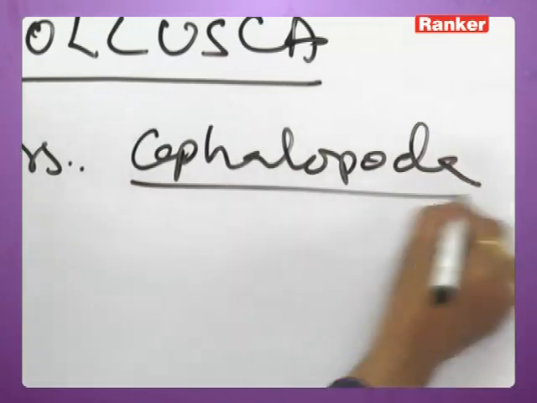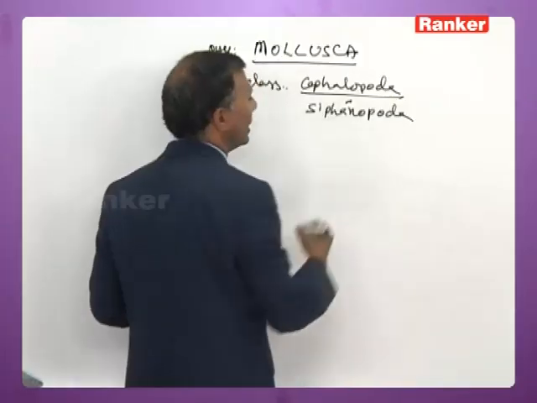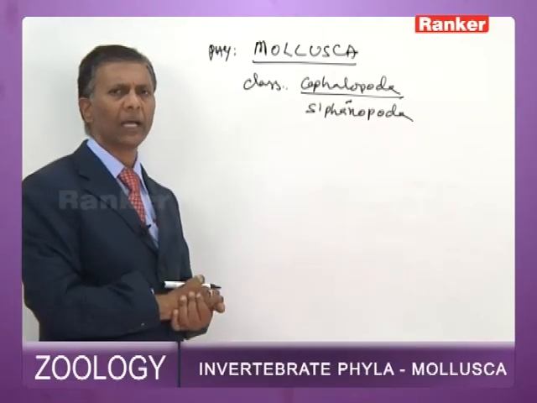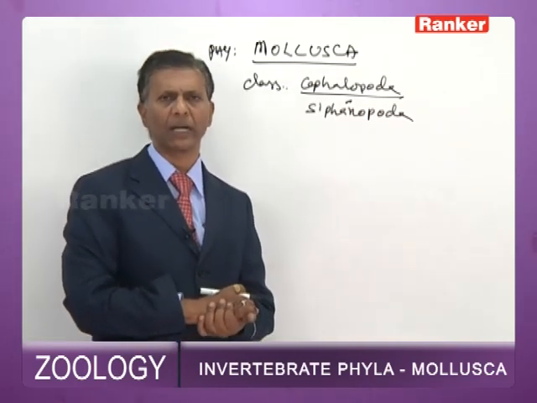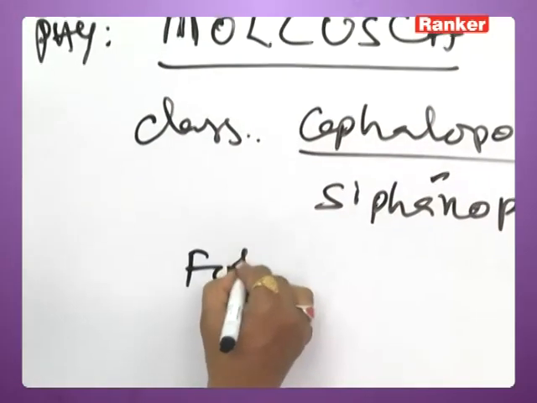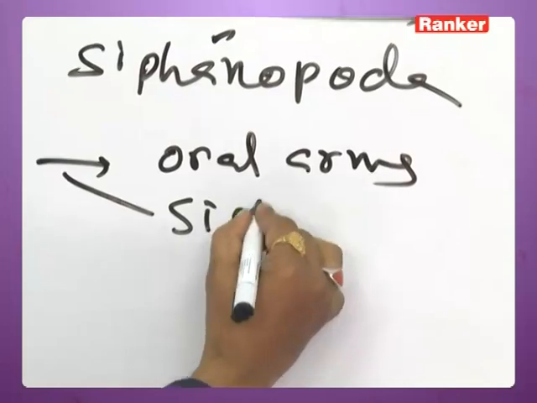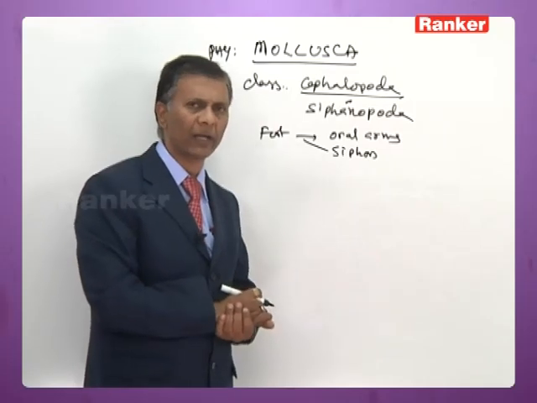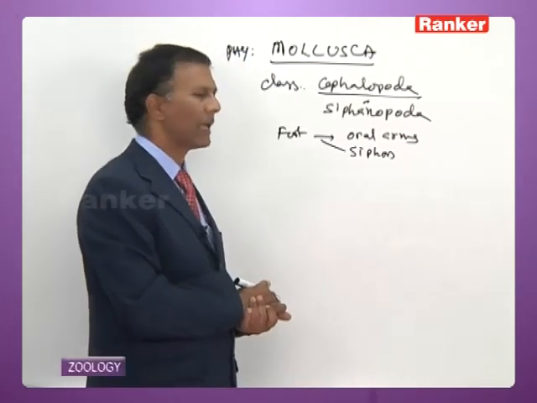The next one is class Cephalopoda, which is also called Siphonopoda. Cephalopoda is the most evolved group of mollusca. All of them are exclusively marine. Cephalopoda includes devilfish, cuttlefish and squids. In cephalopoda, the foot is modified into oral arms and siphon. Oral arms, 8 or 10, are present, and siphon. Siphon helps in locomotion by siphoning water.